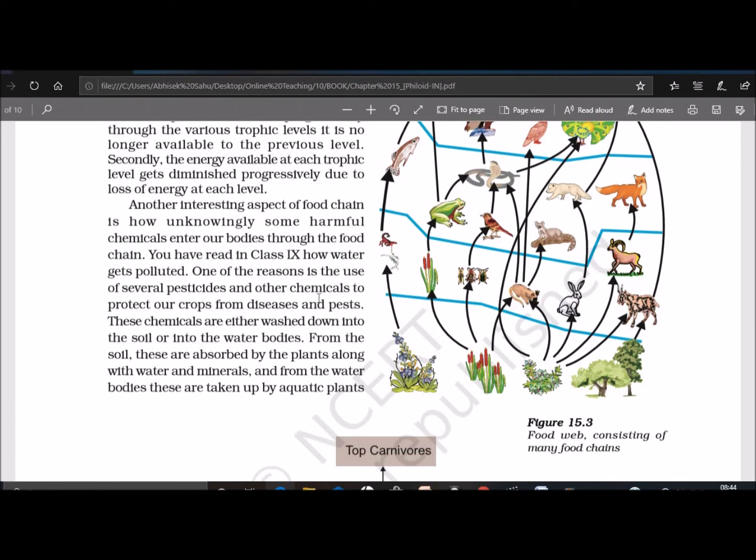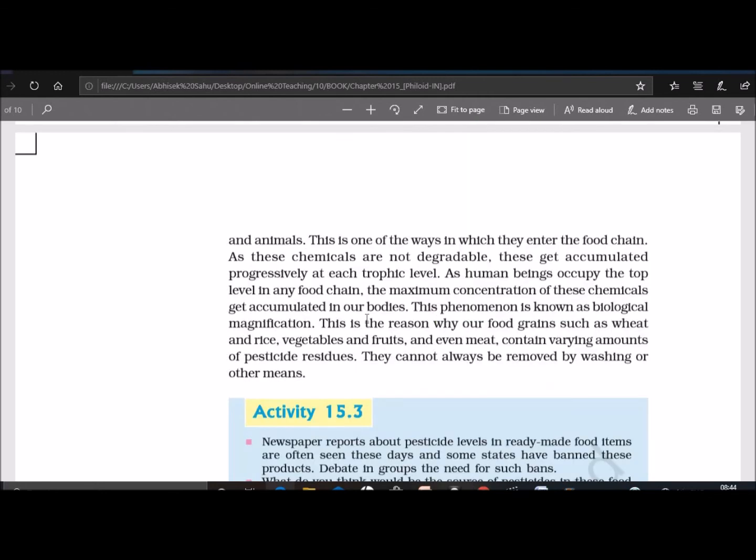These chemicals are either washed down into the soil or into the water bodies. From the soil, these are absorbed by the plants along with the water and minerals, and from the water bodies, these are taken up by the aquatic plants or animals. So this is one of the ways in which they enter the food chain.